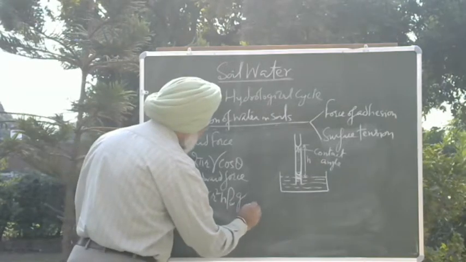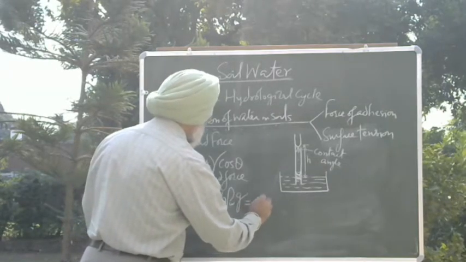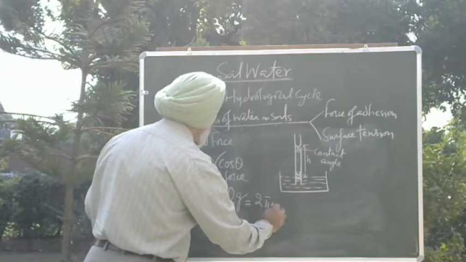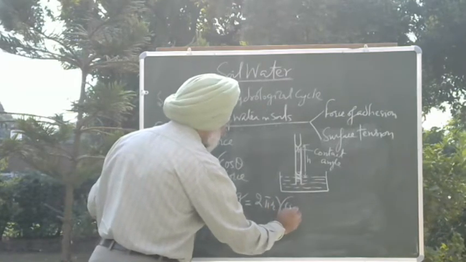So let us make these two forces equal: 2 pi r surface tension cos theta.